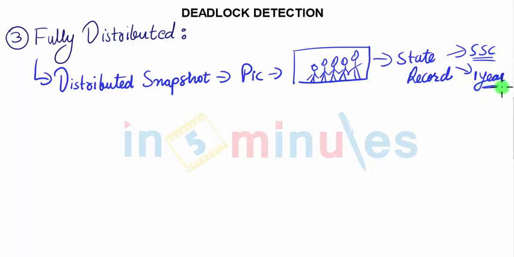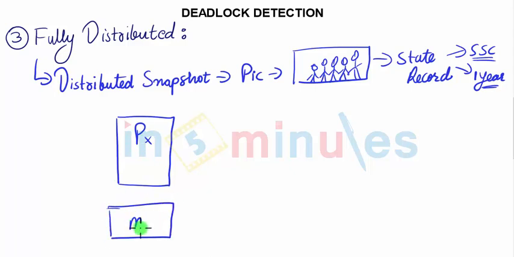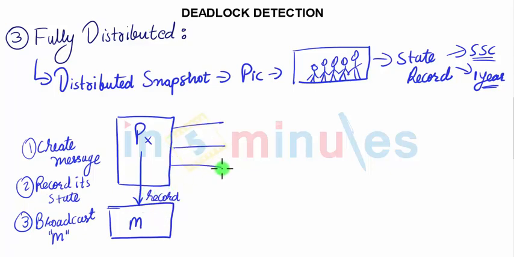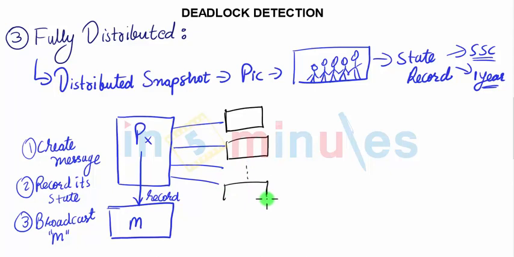So what exactly is a distributed snapshot going to do? In this, one of the processes would initiate recording of a message. Let's call it message M. It will first create the message, then record its state, and third, broadcast it. When it does the recording and then broadcasts this to all outgoing edges, this would be received by several other processes. Let's say PA, PB, and PC.